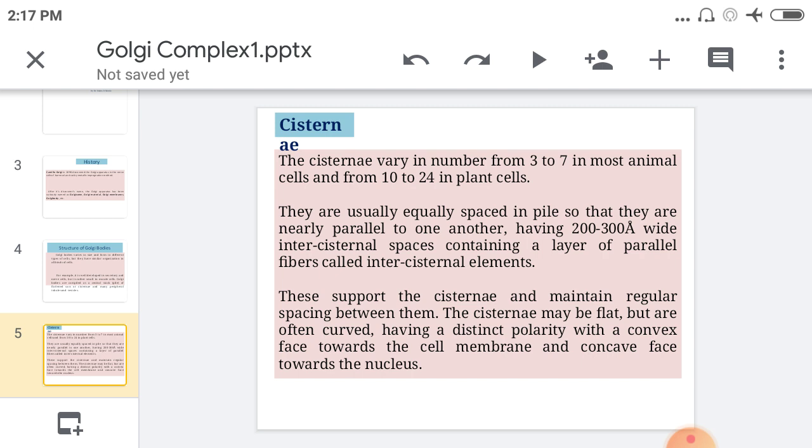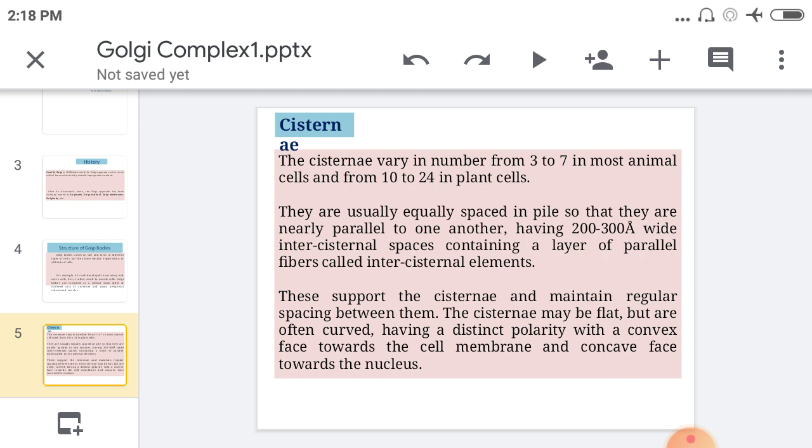After that, they are usually equally spaced in a pile, so they are nearly parallel to one another, 200 to 300 angstrom wide. The intercisternal spaces contain a layer of parallel fibers called intercisternal elements. These support the cisternae and maintain a regular spacing between them. The cisternae may be flat but are often curved, having a distinct polarity with a convex face toward the cell membrane and a concave face toward the nucleus.